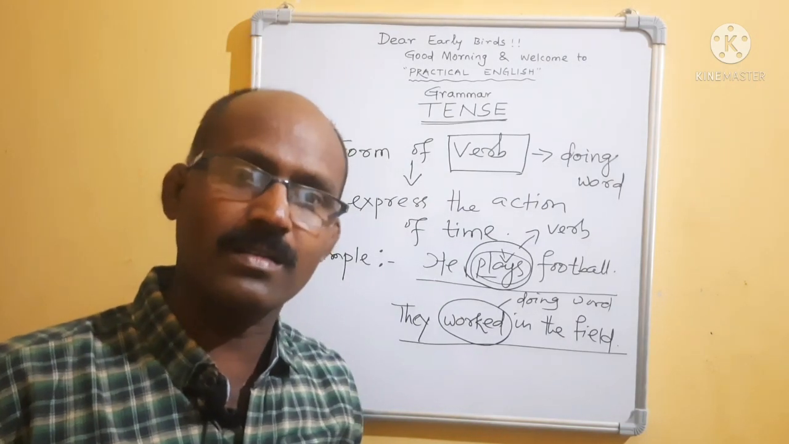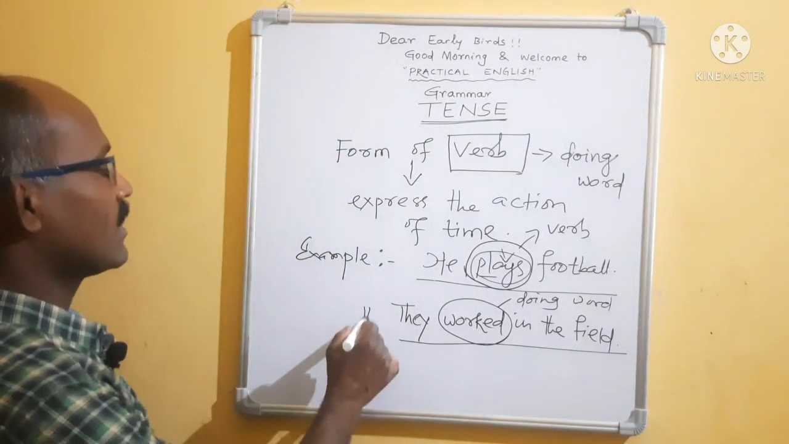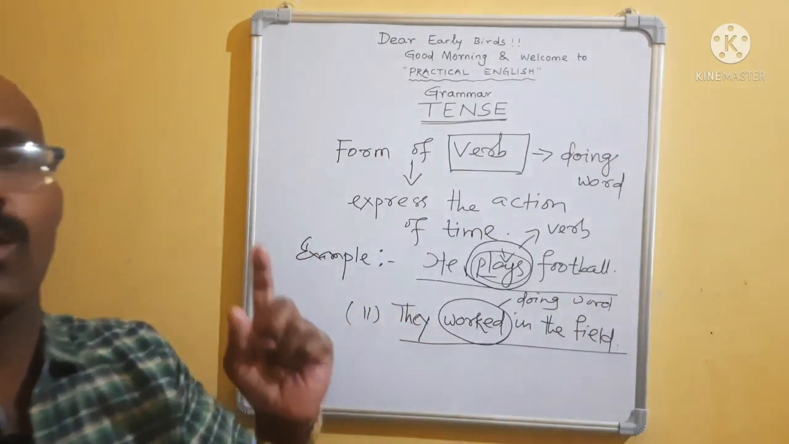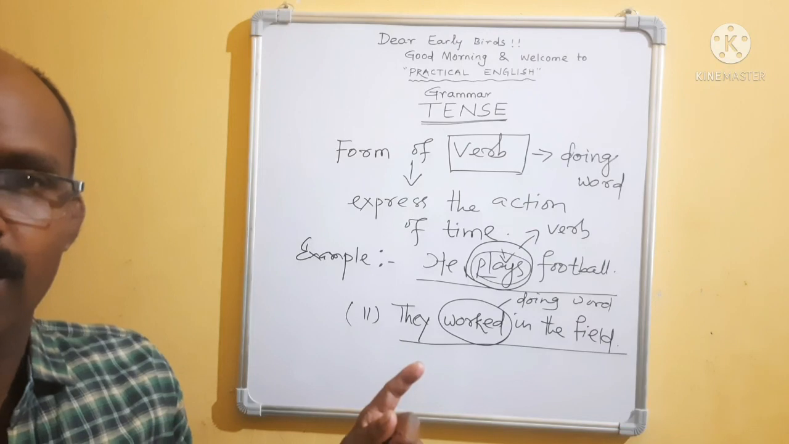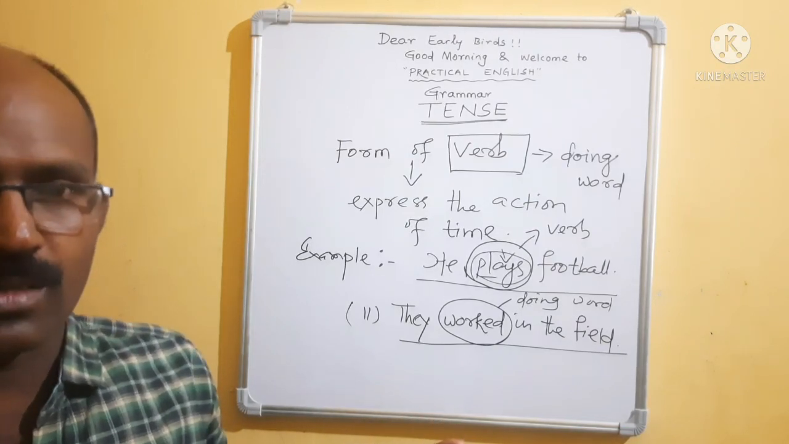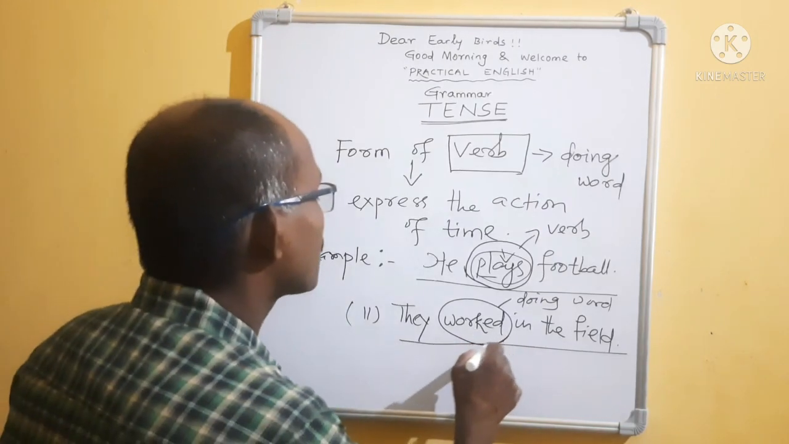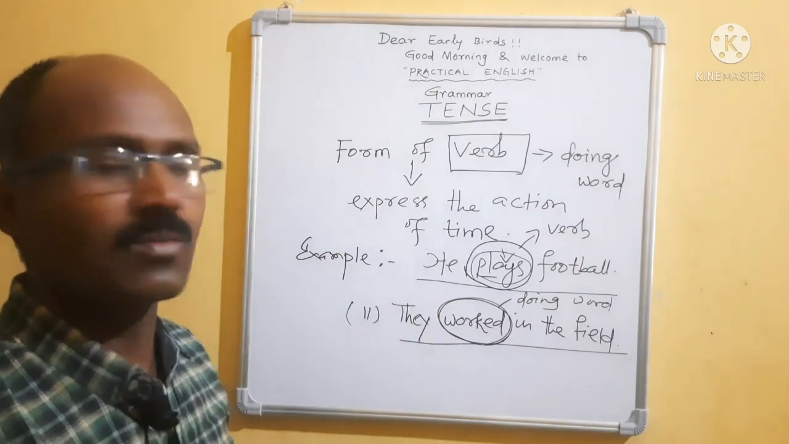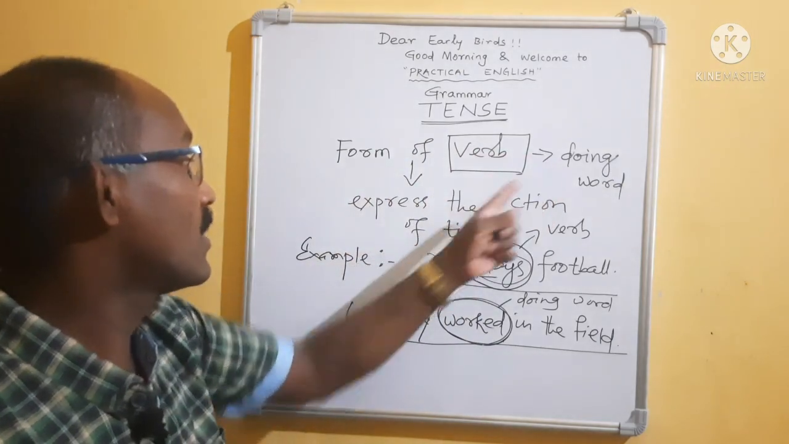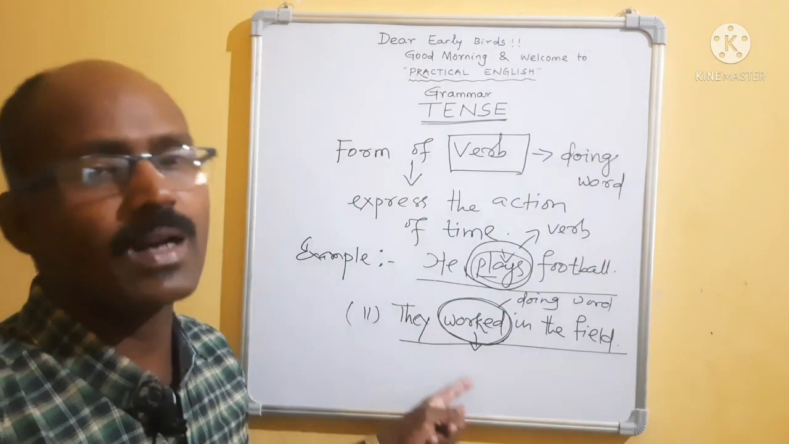Clear? Am I clear? Any doubts? Okay. Then come to number 2. They worked in the field. Here the verb is work. Work, worked, worked, isn't it? That means present is work, past is worked, past participle is worked. That means second form, past tense. So it indicates past tense. The verb is in past form, the form of verb expressing action of time. Time is past. Past tense, past time.